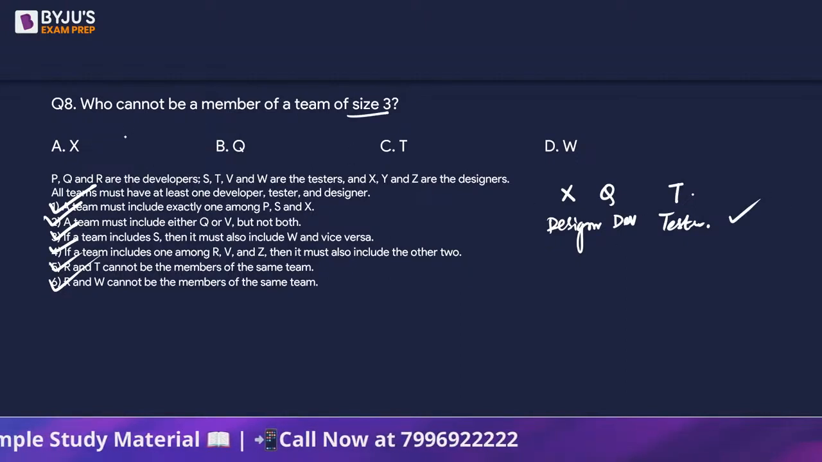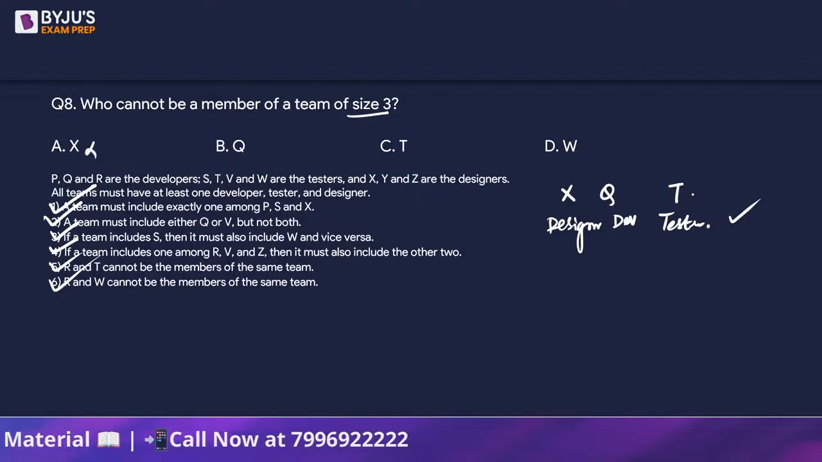So can we say X can be a member of the team? So X is not the answer. If you look at the next option Q, Q भी है. If you look at the next option T, T भी है.